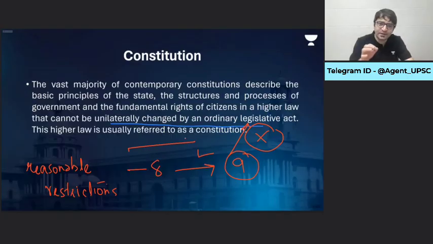The definition is, the vast majority of contemporary constitutions describe the basic principles of the state, the structures and processes of government and the fundamental rights of citizens in a higher law, which is the Constitution, that cannot be unilaterally changed by the ordinary legislative act. So the Constitution is a supreme law of the land which enjoys special legal sanctity. Constitution is a document of people's faith and aspirations. Constitution is a document which allocates areas of influence and roles and responsibilities to various different organs of the state. This is what a Constitution is.